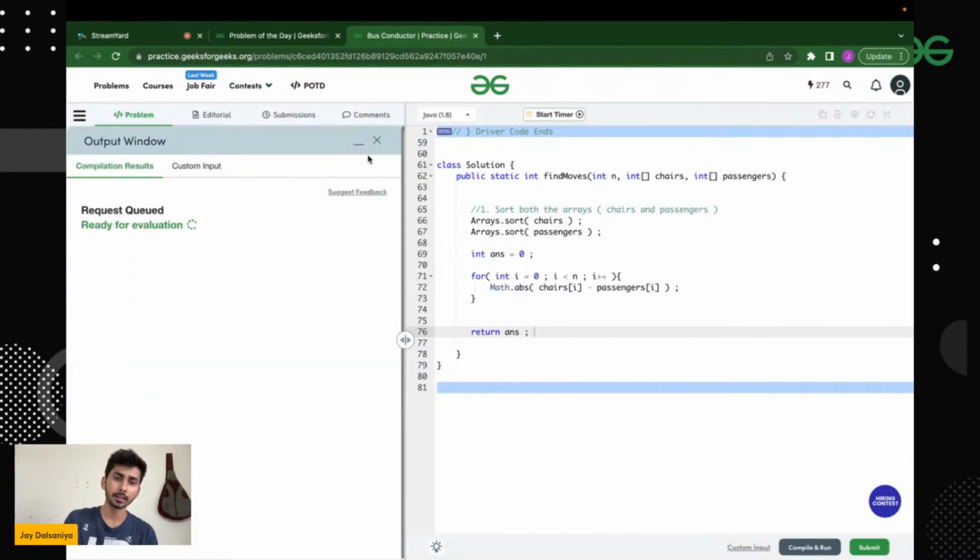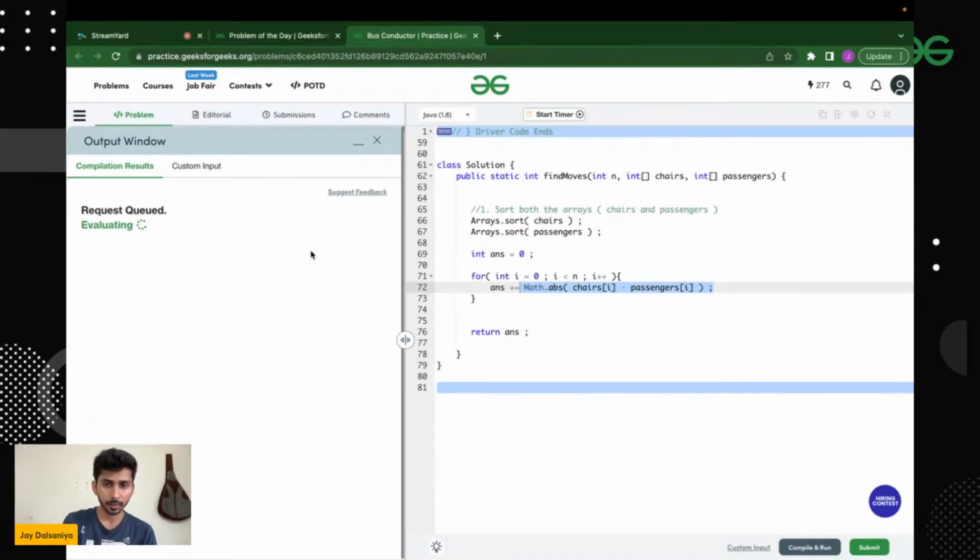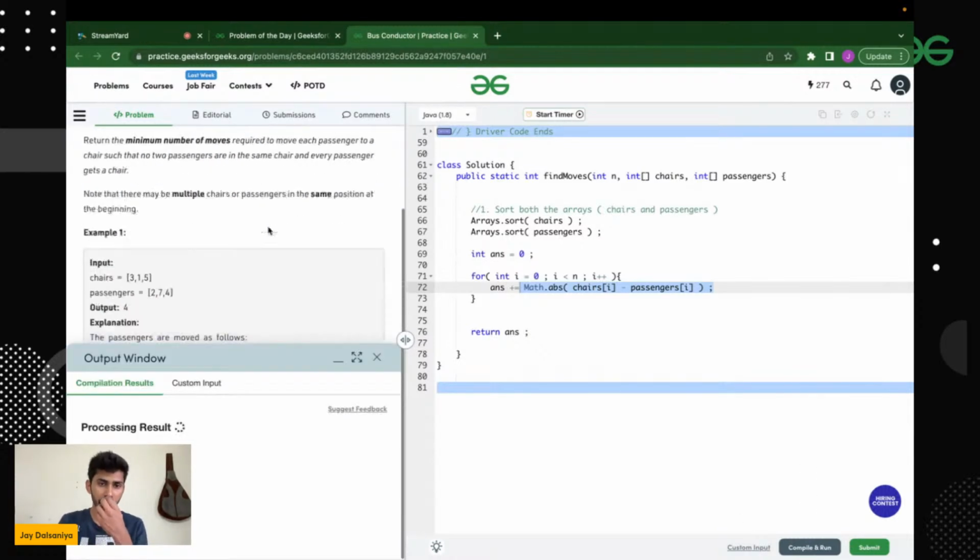Now quickly let's see the compilation, if we have any compilation error or not. Okay, so what was the compilation error? Basically I forgot to add the difference to the answer variable, right? We need to add the difference to the answer variable. The number of moves will be calculated in that manner. And now let's again compile and run. And it is working perfectly fine. Let's submit it and see the answer.